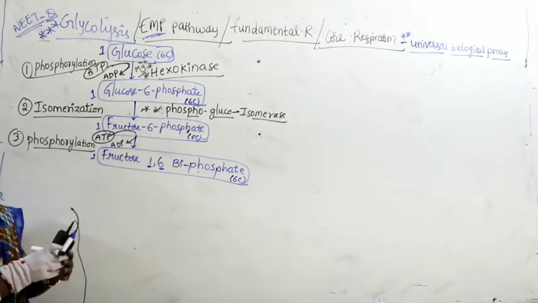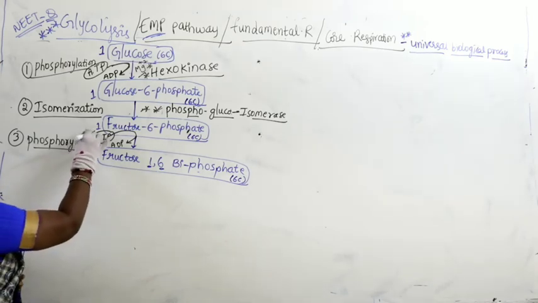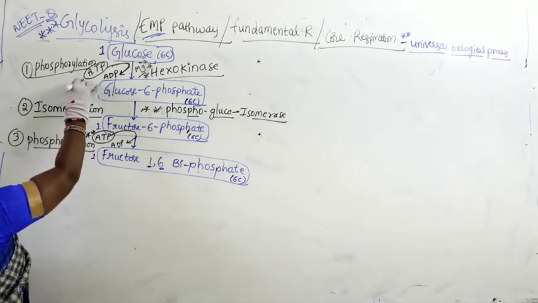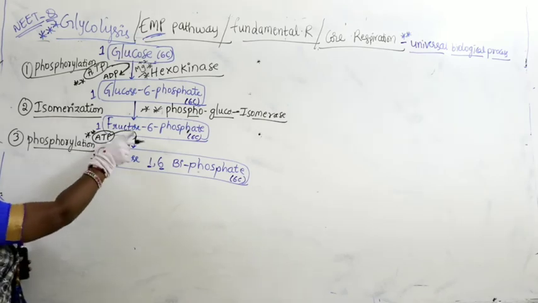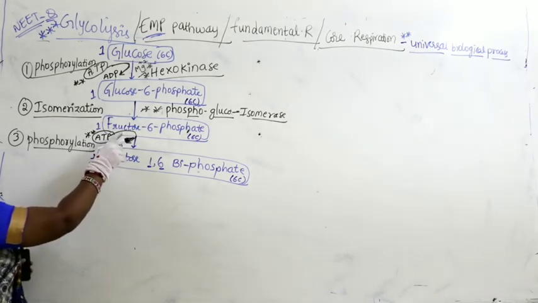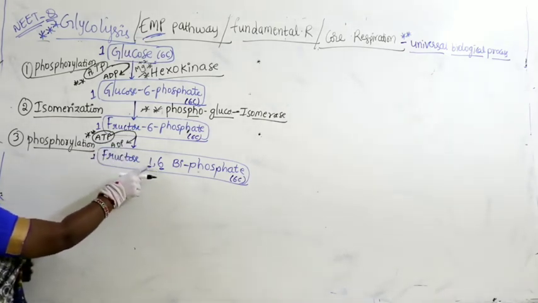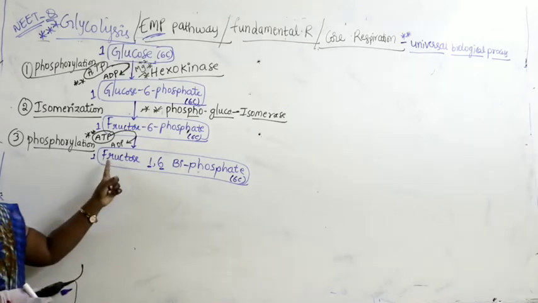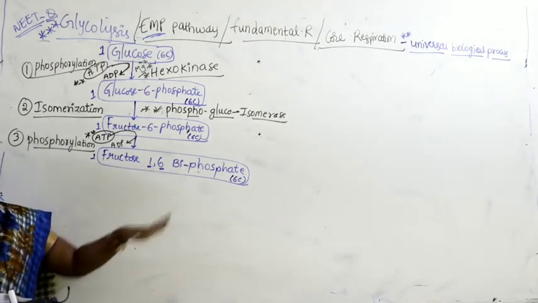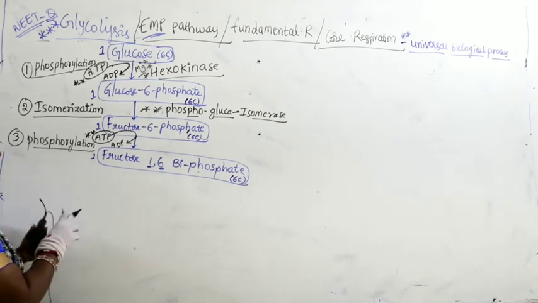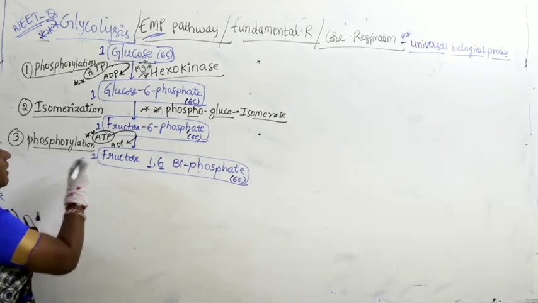Now ATP is consumed. So here you can take ATP is consumed. Remember, this is also important. One molecule of ATP is utilized, converts into ADP. So phosphorus is added to the first carbon here, thereby it becomes fructose 1,6-biphosphate. So this is also one molecule of fructose 1,6-biphosphate.